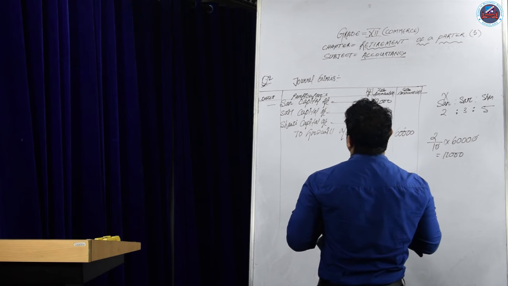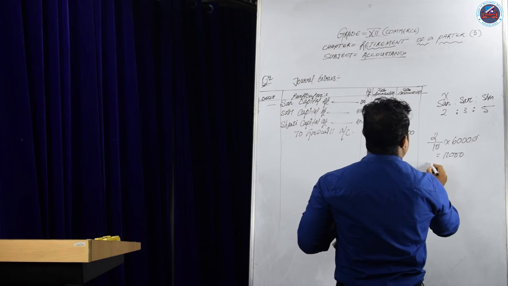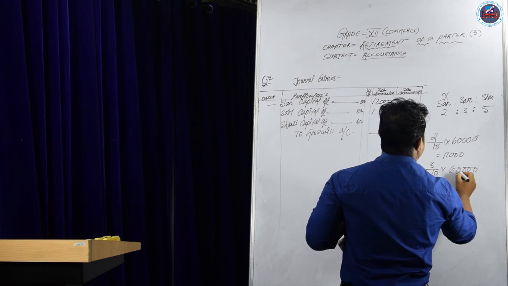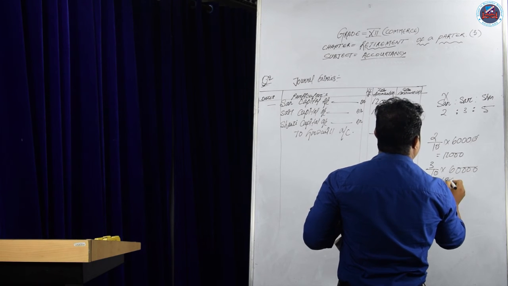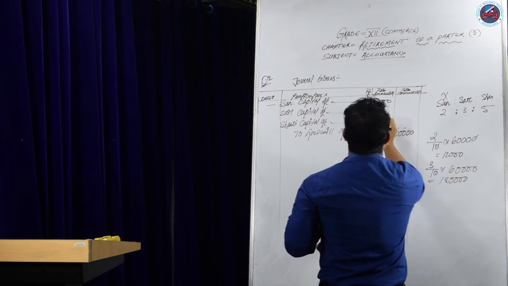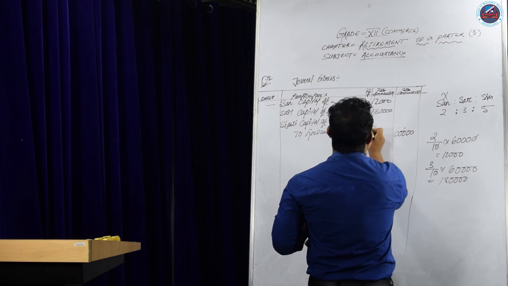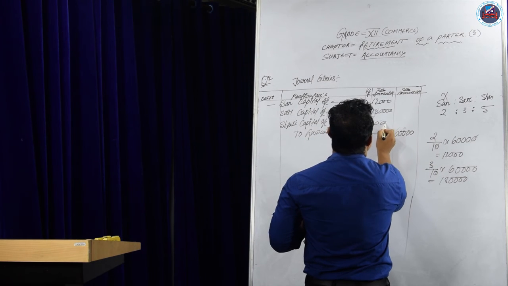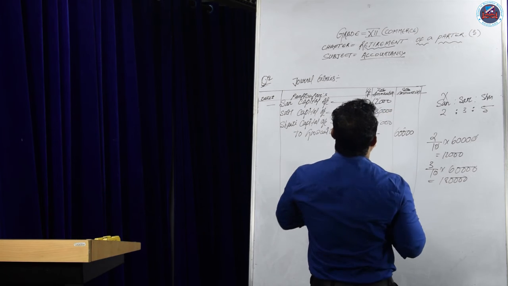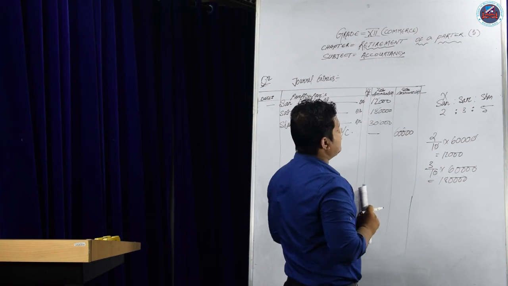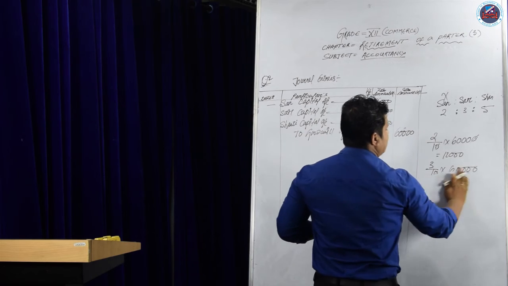That is what the first partner will get. 3 by 10 into 60,000, the second partner will get 18,000. And the third partner will get 30,000. So 12 plus 18 is 30, 30 plus 30 is 60. That is the old goodwill.